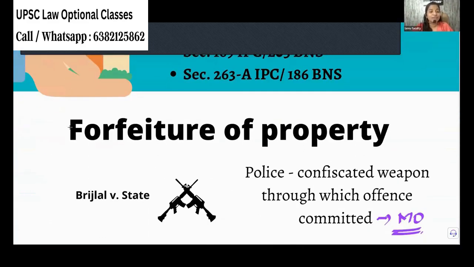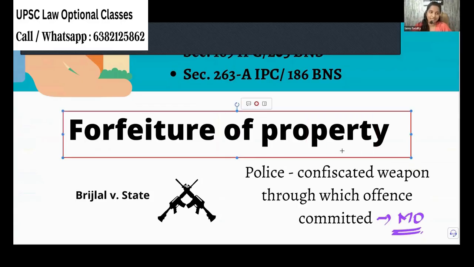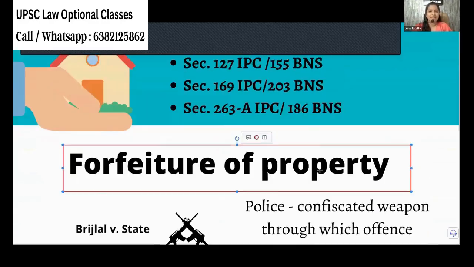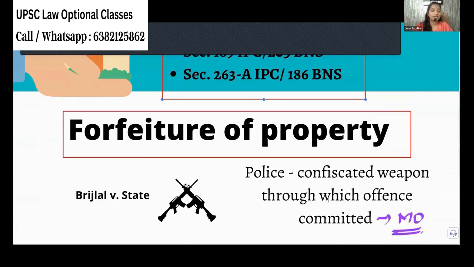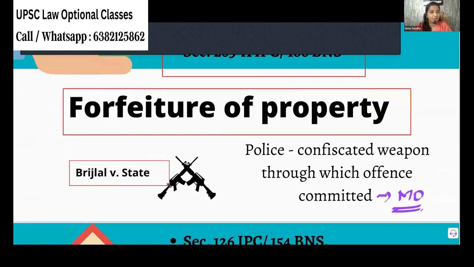And then you have forfeiture of property, which is the next type. Forfeiture of property is given as a punishment in all these areas. Just read at home. But there is one case law, Birjilal versus State. He would have committed an offense with a rifle. The police would have come and confiscated the rifle. And immediately in the court, he will say, "See, they have forfeited my property, which is a punishment for me. So why are you giving me another punishment?" Double jeopardy, he will claim.